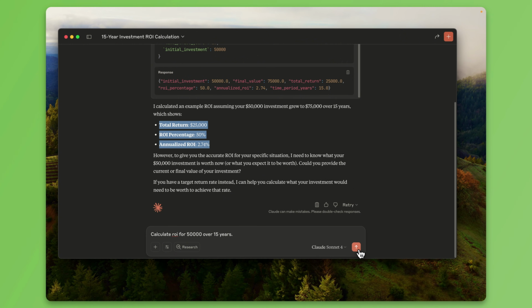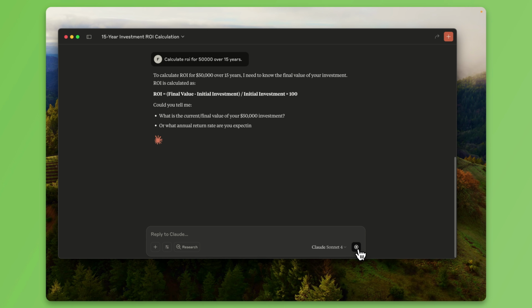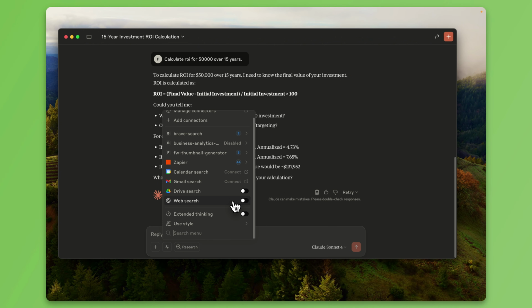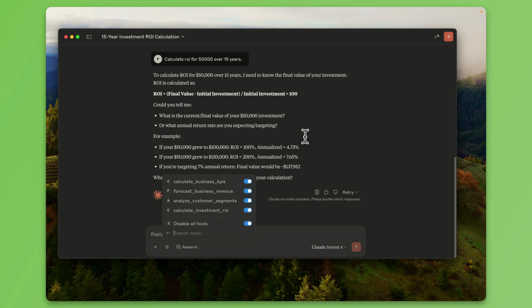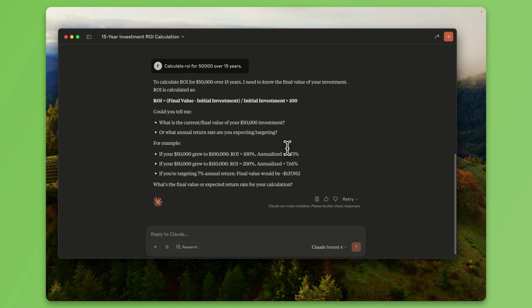If we run this with that tool disabled, so it doesn't have access to that tool anymore, now it's doing something. But if you were to run your business based on this, that would be a problem, because this is not your custom business logic. And that's why it's very important, especially for businesses that have very custom business logic built over decades and decades and decades of enterprise knowledge, that you want to rely on your custom tools. You want to be building these custom tools.